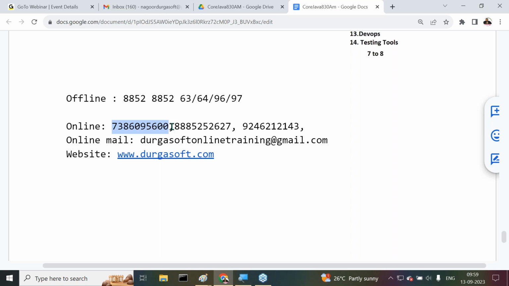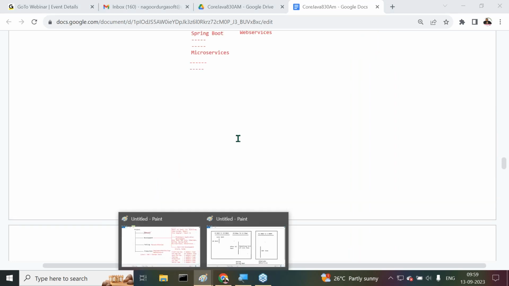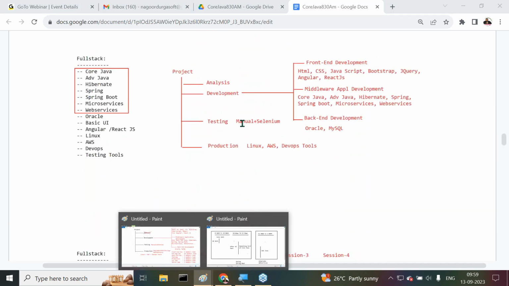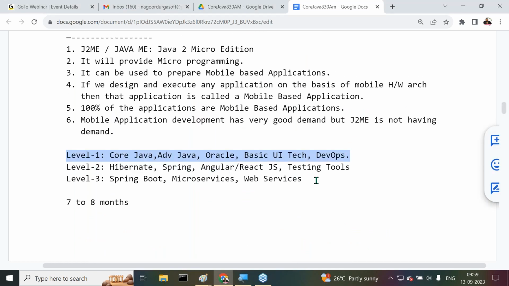Sir, please let us know what topics we should learn parallel with Java. I've already given a list of topics to learn parallel to Java, level wise. We can understand this. These are the concepts we can learn along with Java. Avinish, please check that.